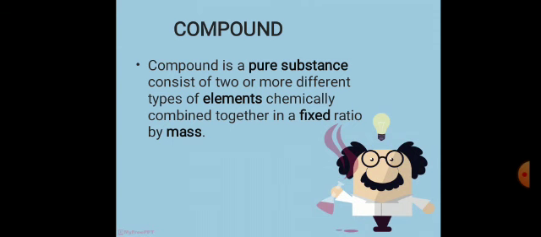So, we divide this definition into 4 steps. Like, what is a compound? Compound is a pure substance. Second step, it consists of two or more different types of elements. Third step, these elements chemically combine together. And the fourth, these are chemically combined together in a fixed ratio by mass.